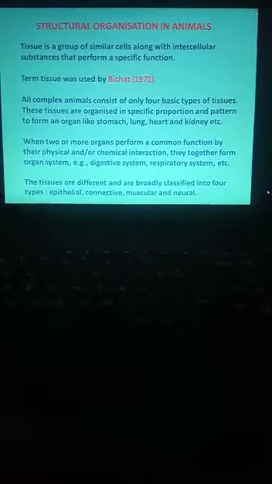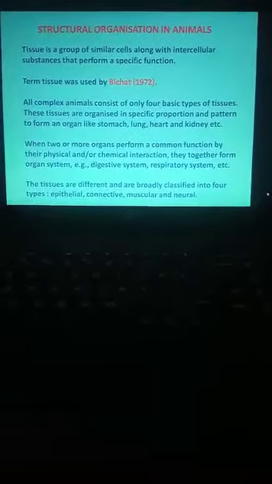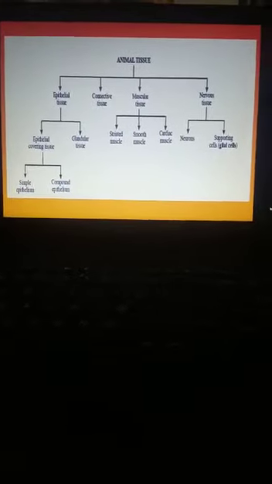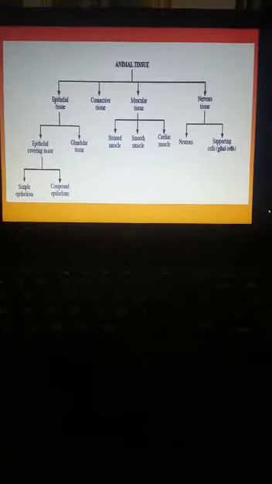So now we are going to see the classification of tissues. They are broadly classified into 4 types: epithelial, connective, muscular and neural tissue. See the flow chart. What are the 4 types of tissue? Epithelial, connective, muscular and nervous tissue.